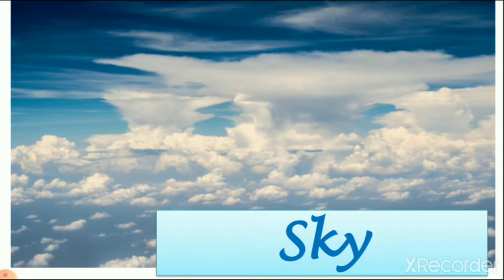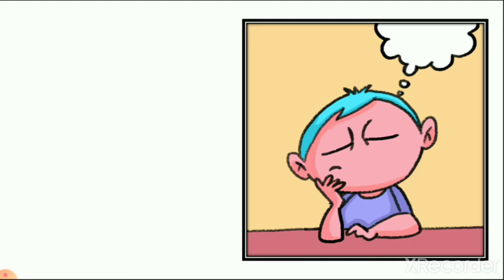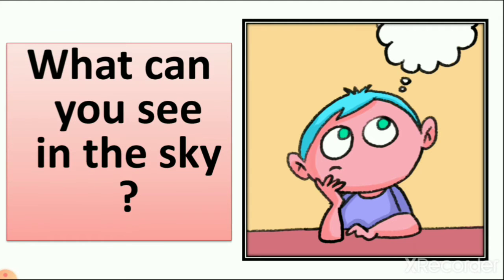So what do you see in the sky? You can see sun, moon, you can see birds, you can see kites, aeroplanes, helicopters, right? So all these things you see in the sky.